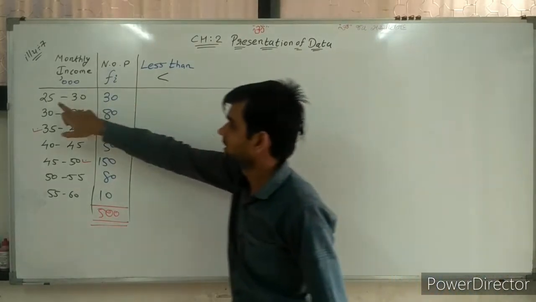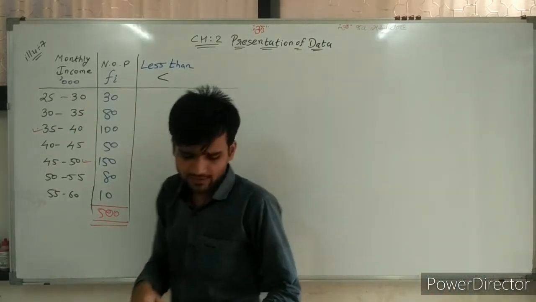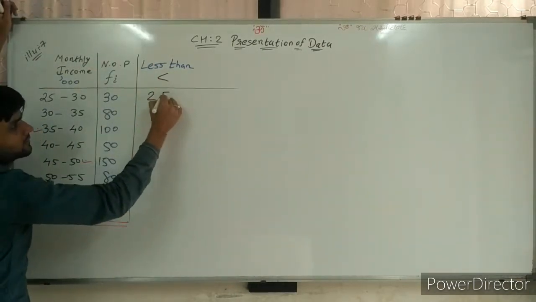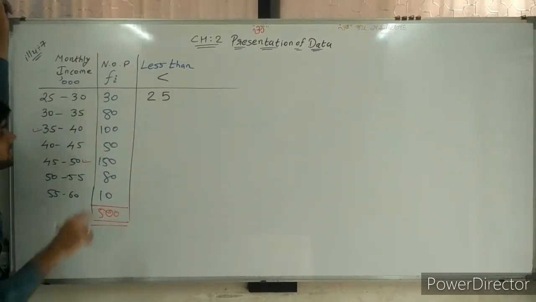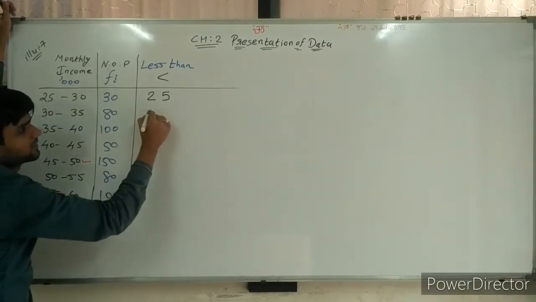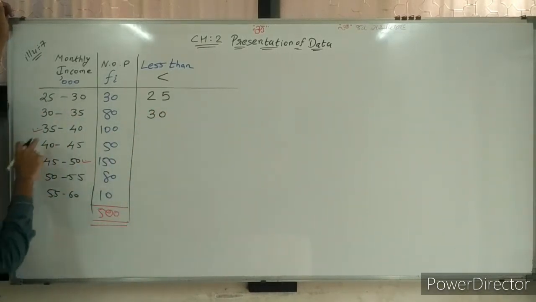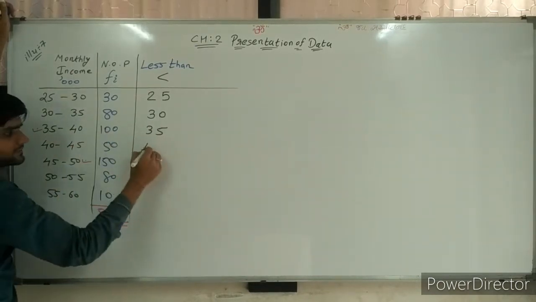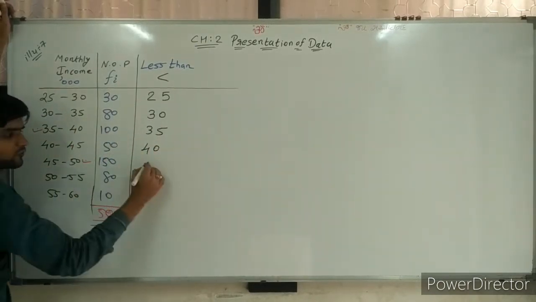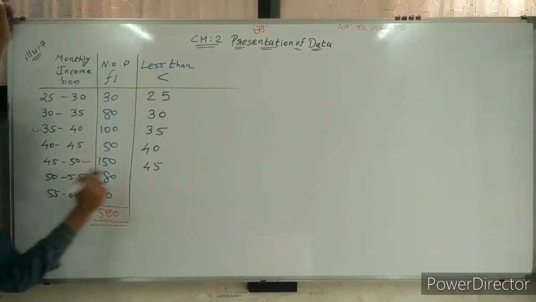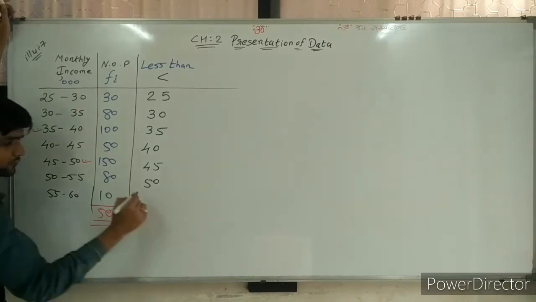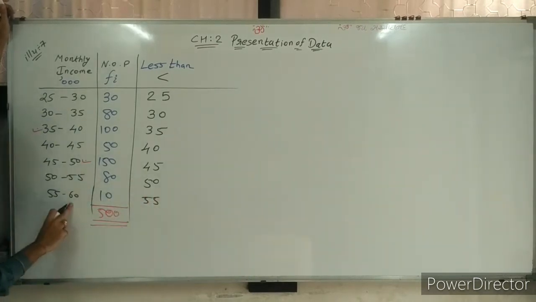So less than what? Less than 25,000. I am writing here less than 25, less than 30, 35, 40, 45, 50, 55, and last 60 also.